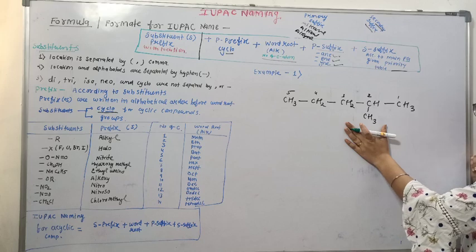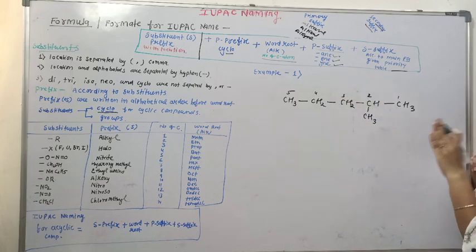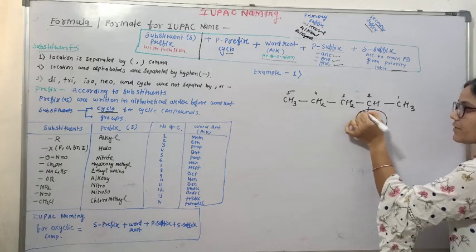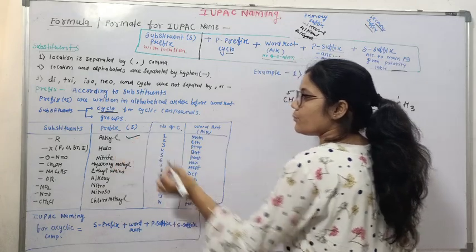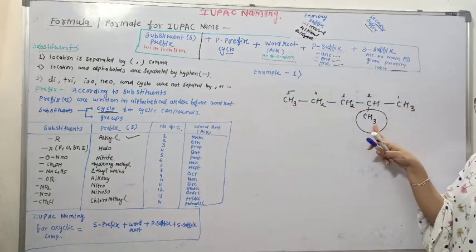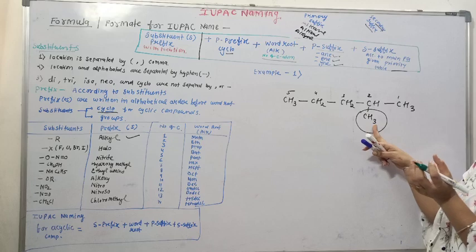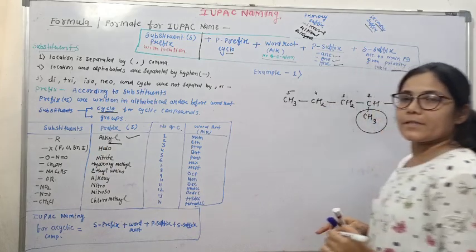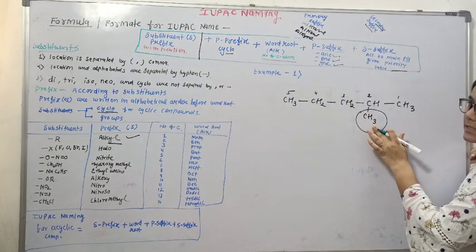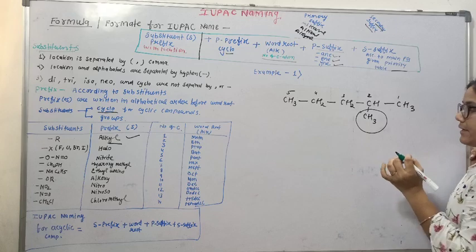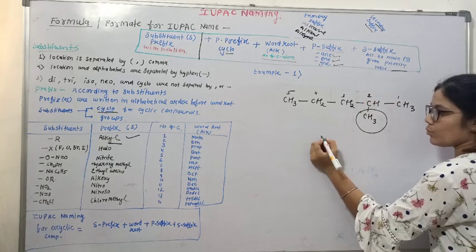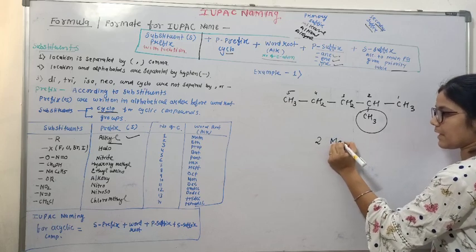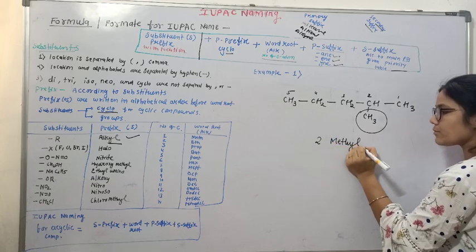Now the substituent we have to write first, with its location. This is the substituent. Which substituent is this? It's an alkyl group. Alk for number of carbon, that is 1 carbon, that's meth, and suffix is "-yl", that will be methyl. So we are writing the substituent first with its location. What is its location? That's 2. So we'll write first its location 2, and the substituent is methyl.